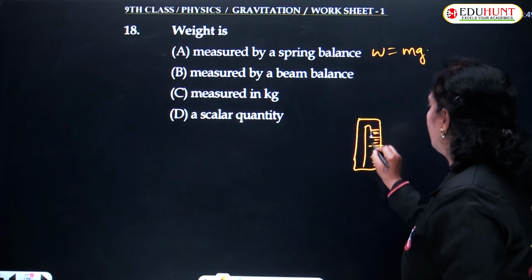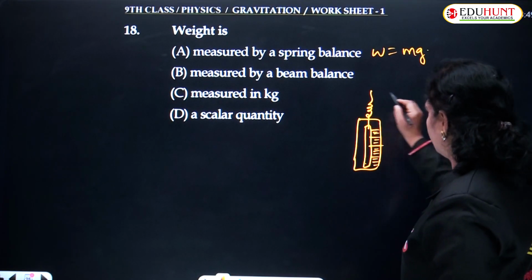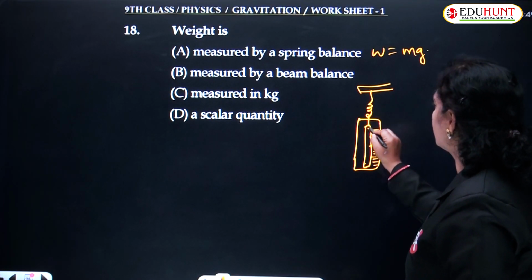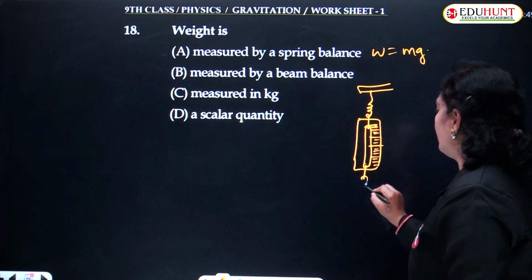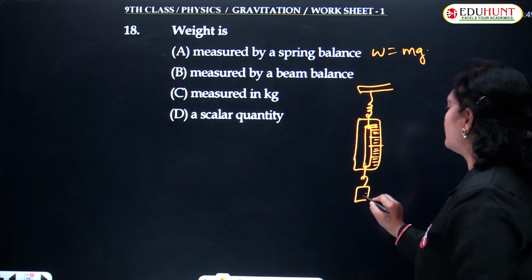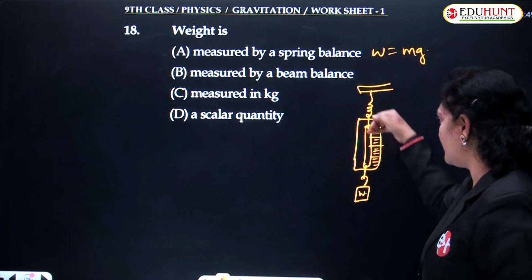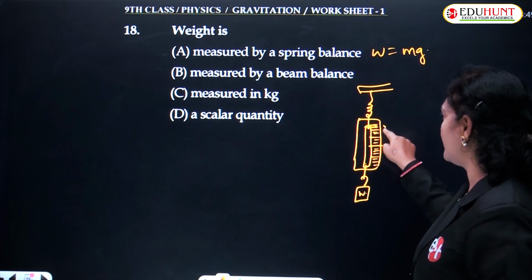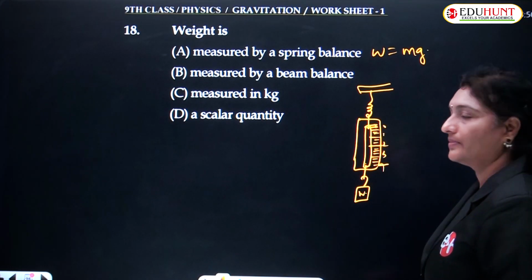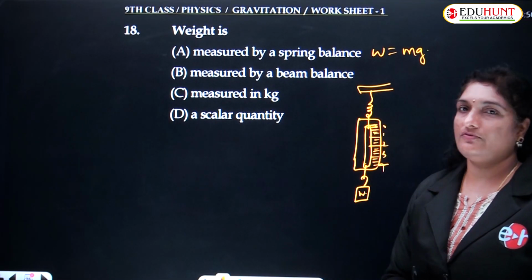A small scale is attached to a spring, and this pointer gives the reading. A hook is there to which a weight is attached. So larger the weight, the more the spring extends along the scale, and as a result the reading is observed accordingly. So this spring balance measures the weight of the body.